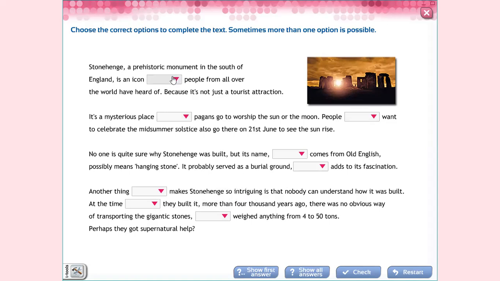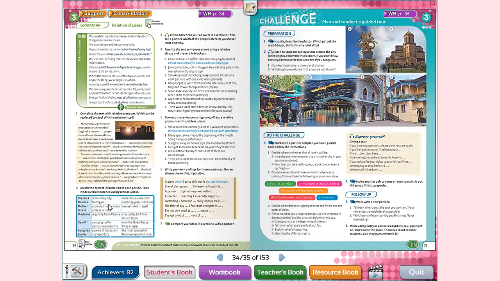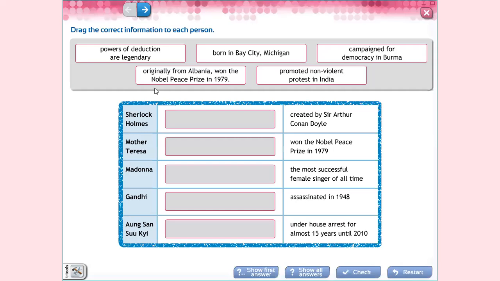Stonehenge, a prehistoric monument in the south of England, is an icon, which people from all over the world have heard of. Okay, because it's not just a tourist attraction. Then you complete it. You choose the best relative pronouns for the relative clauses.